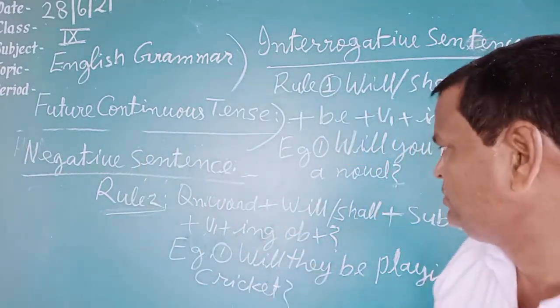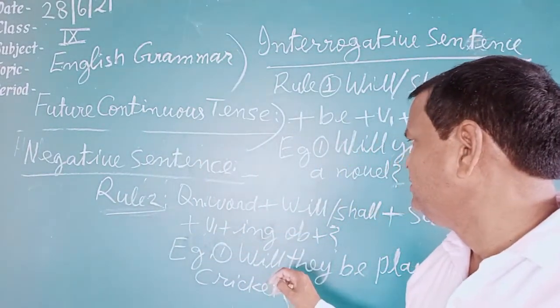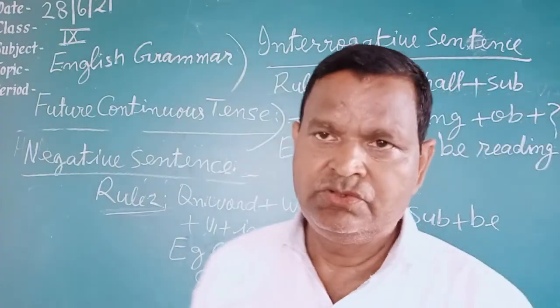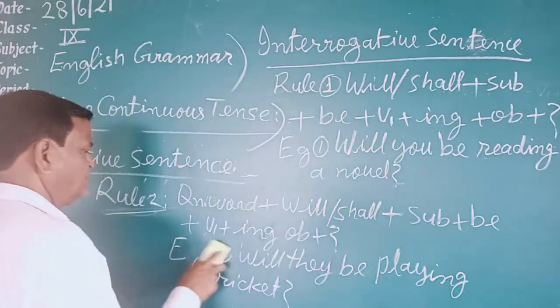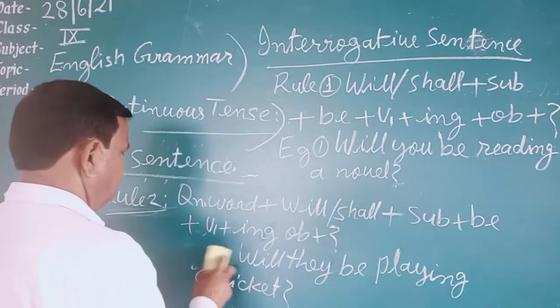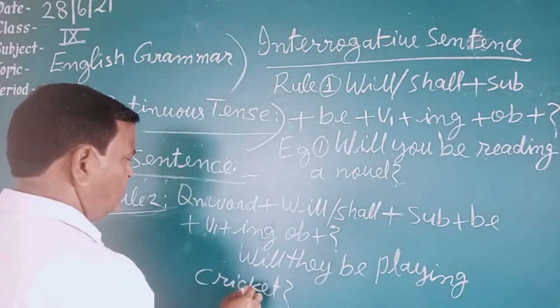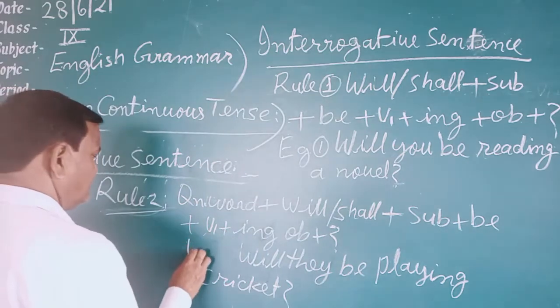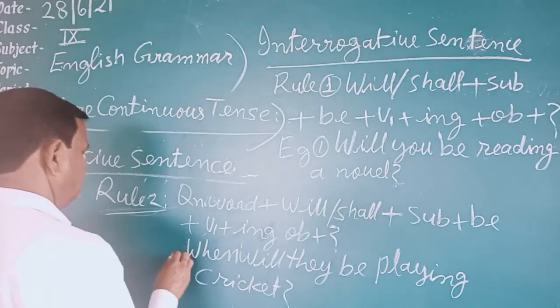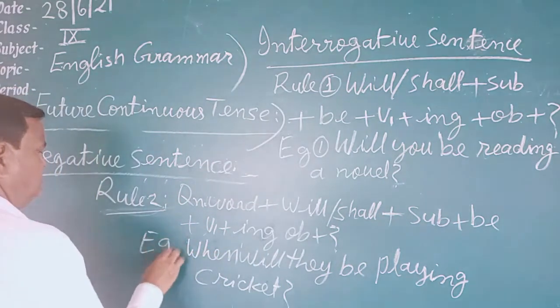So students, this is the interrogative sentence. Here a question word is not written in the example, so let's write the question word. When will they be playing? Okay, when.